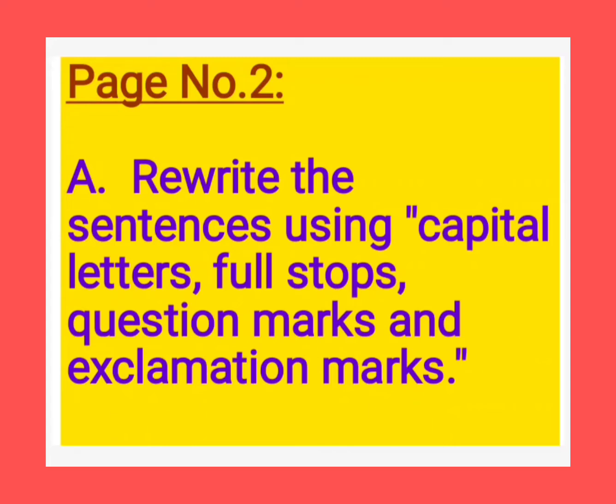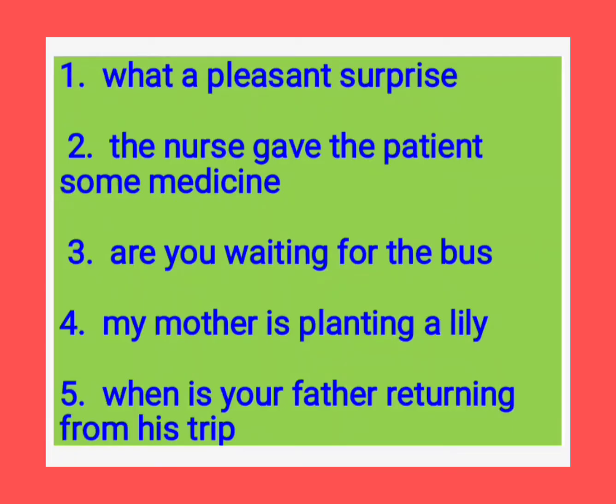Now children, here some exercises are there. Now we do it. First we see some sentences. See here, 5 sentences. That is page number 2 in your grammar book. Open, children, and see. First one, see. What is given? What a pleasant surprise. Second one, see. The nurse gave the patient some medicine.